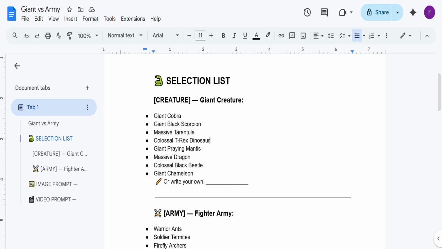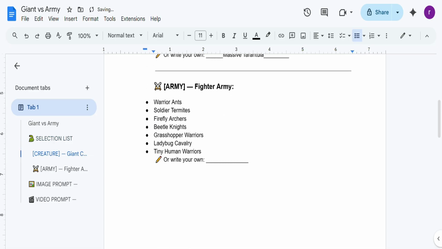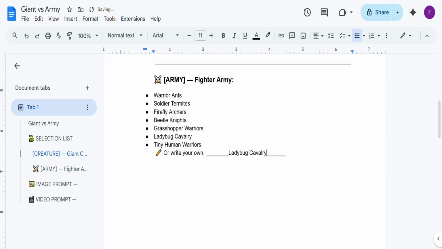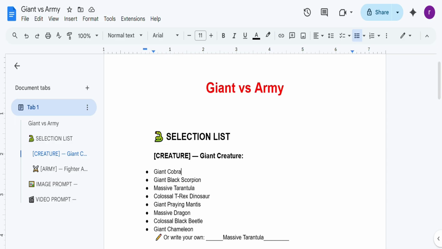The first step is incredibly simple. We select our first element from the list, the one that fits our video idea, and paste it right into its designated bracket in the template. Following the exact same process, we choose our second element or effect and paste it into the next slot. This modular system guarantees you have endless variations for your future videos. Now our custom template is fully built and ready to go.